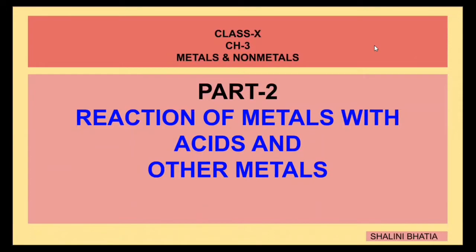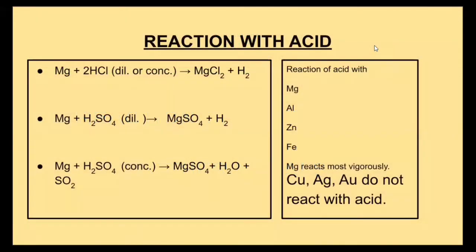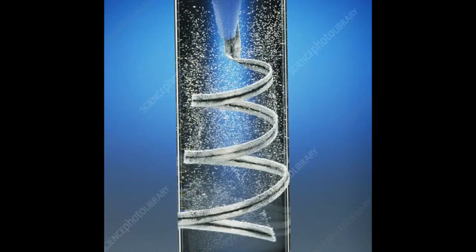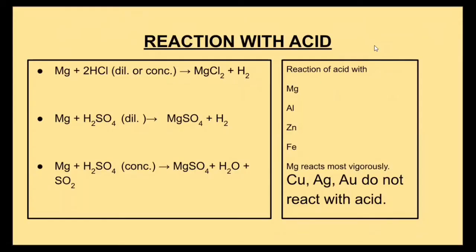Today we are going to discuss reaction of metals with acids. First, the reaction of magnesium with hydrochloric acid forms magnesium chloride and hydrogen. This reaction is an exothermic reaction. The hydrogen which is evolved can be tested. We bring a burning matchstick near the mouth of the test tube and the hydrogen gas produces a pop sound.